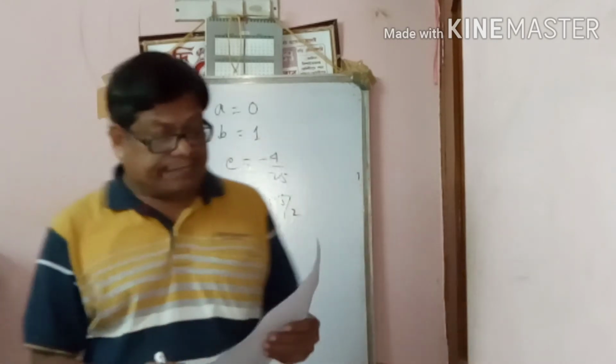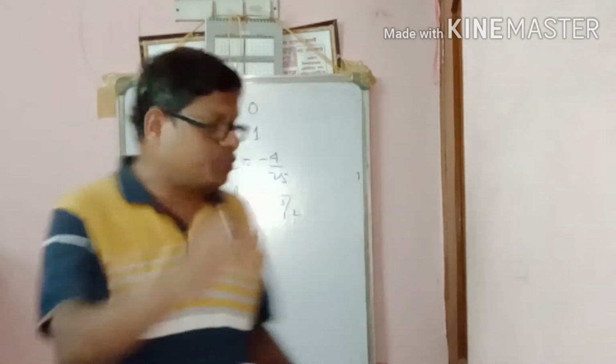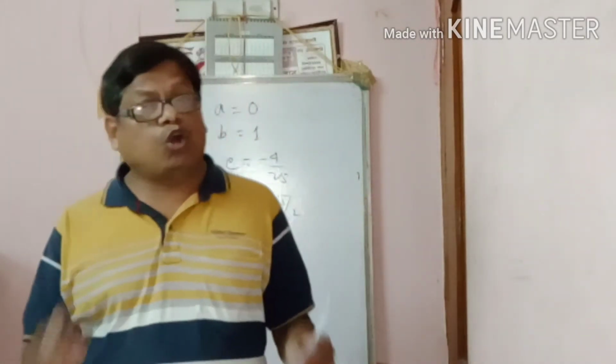One rational number is given, and its additive inverse. All of you know additive inverse.